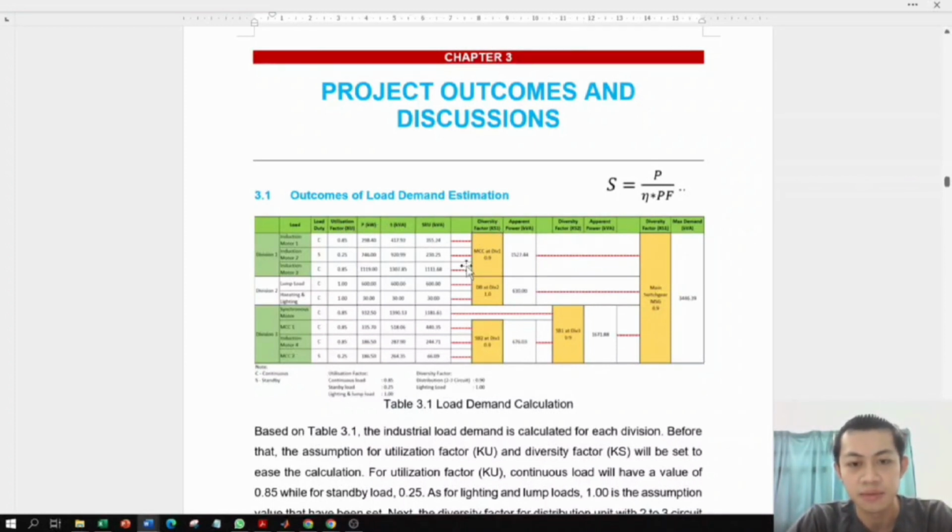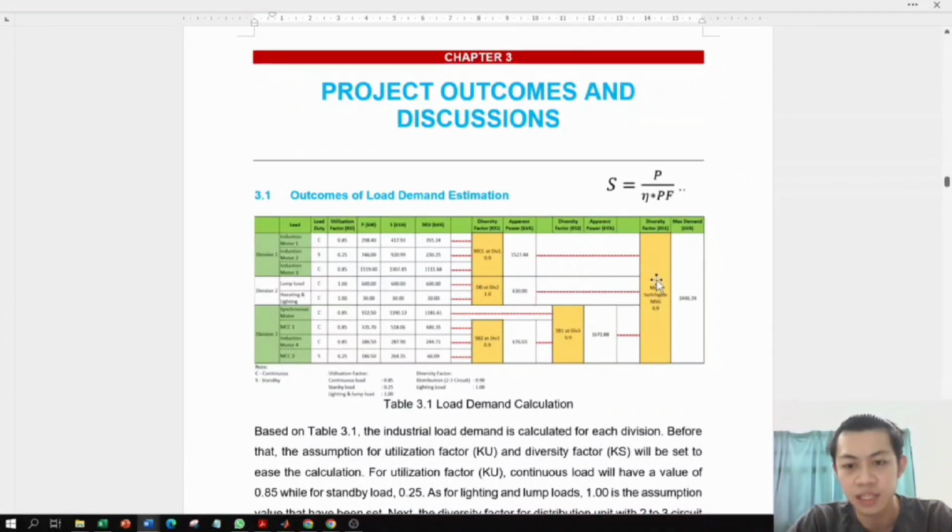So this is the diversity factor in each division based on the distribution component. Here we have this MCC connecting three different types of load. So the KS will be 0.9, and we sum all these SKU in division 1 and multiply it with 0.9, and we will get a new apparent power here. The same process is performed in division 2 and division 3.